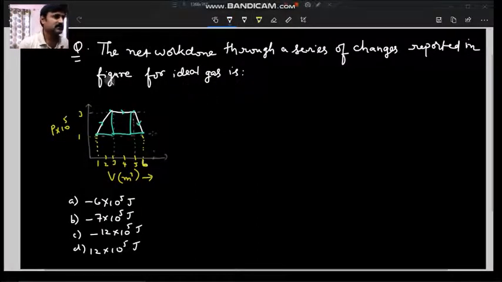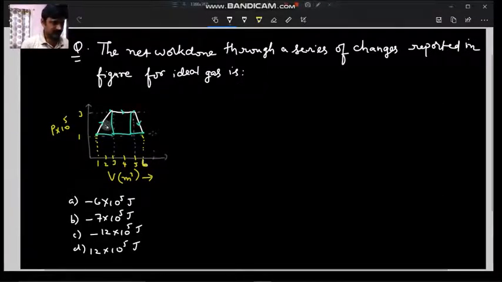Let us see the question. The net work done through a series of changes is reported in the figure for an ideal gas. In this figure, along the y-axis we have pressure and along the x-axis we have volume. Some numbers are there, and also notice the areas, which represent work done.